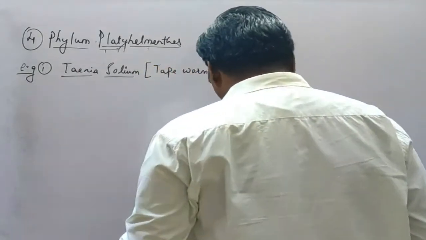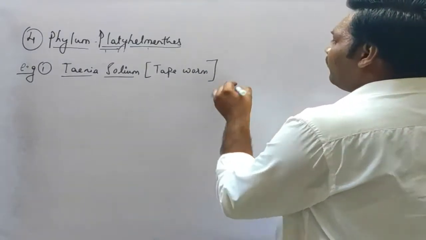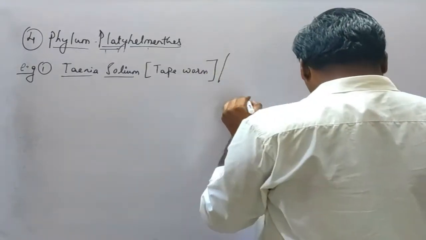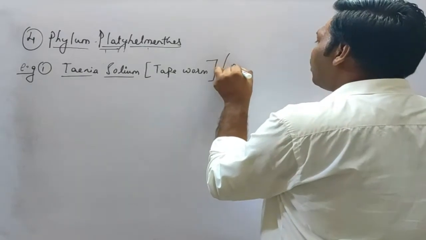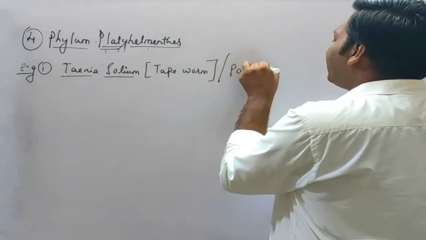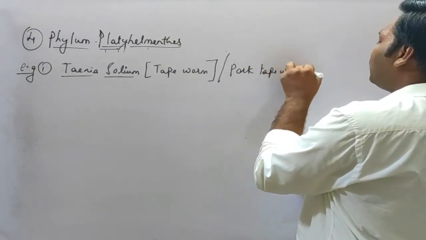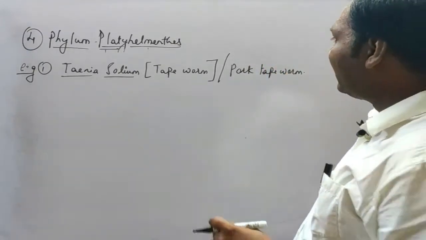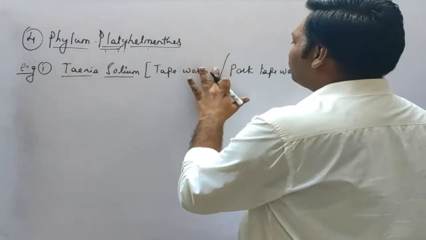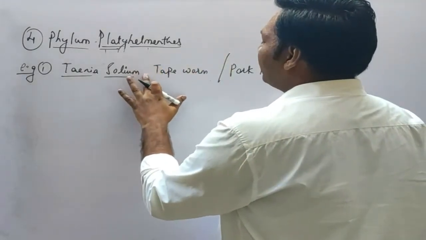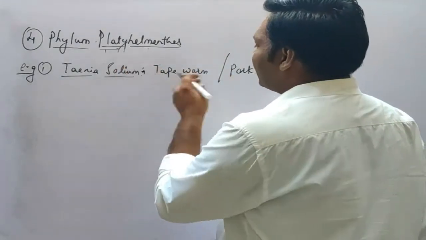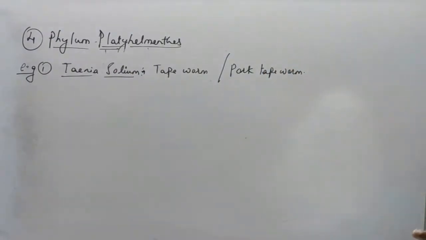Okay, it is the scientific name of the tapeworm, which is also referred to as pork tapeworm. Now, why is it called pork tapeworm? That we will understand. Okay, so basically Taenia solium is also named as tapeworm or the pork tapeworm.